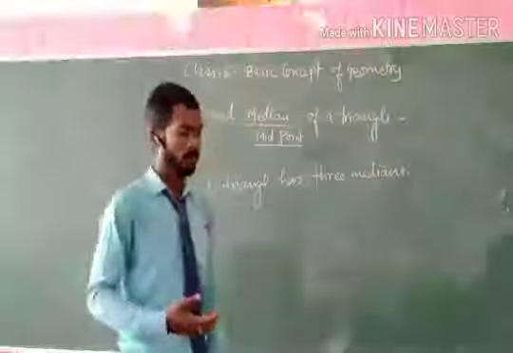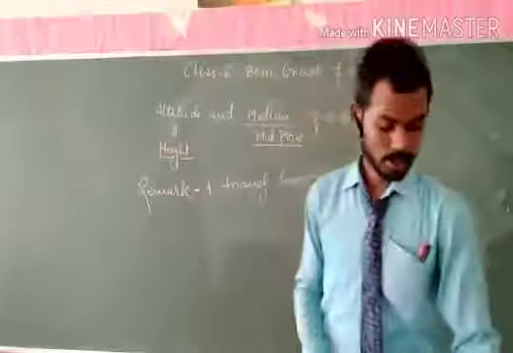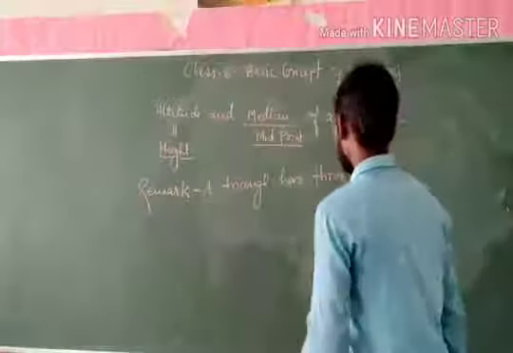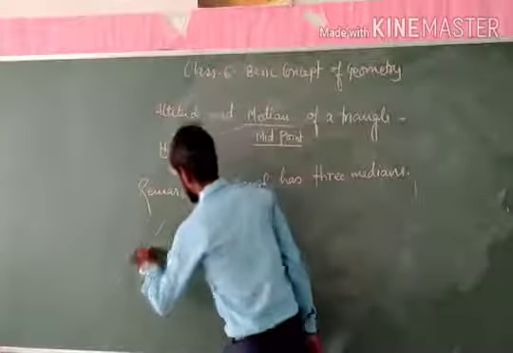Let's see how. First of all, let us draw a triangle XYZ. I draw a triangle.